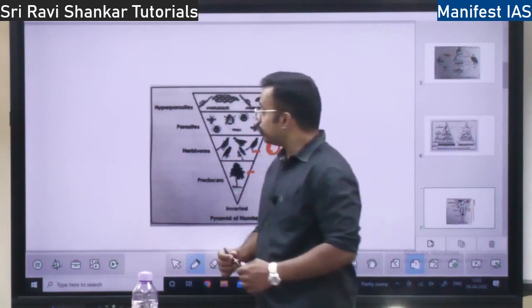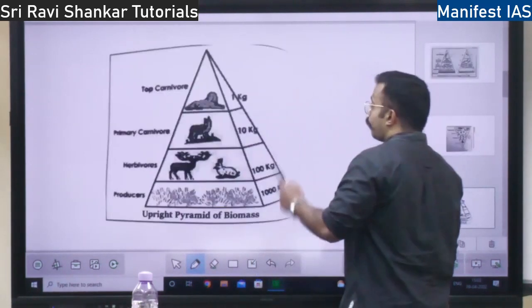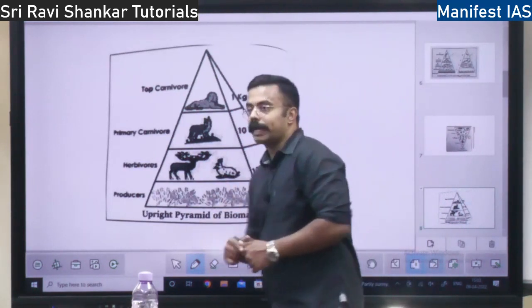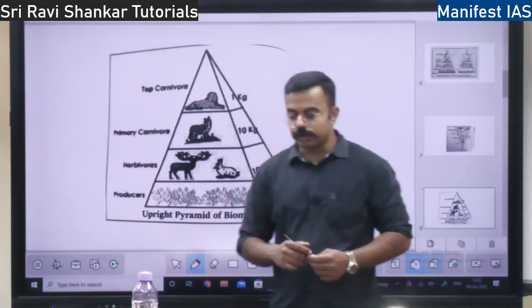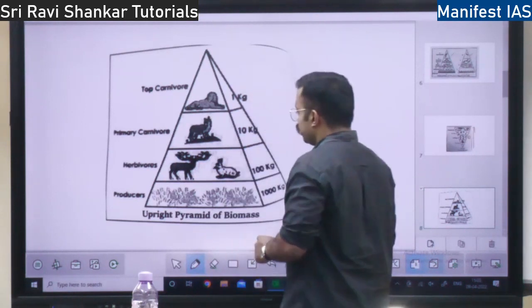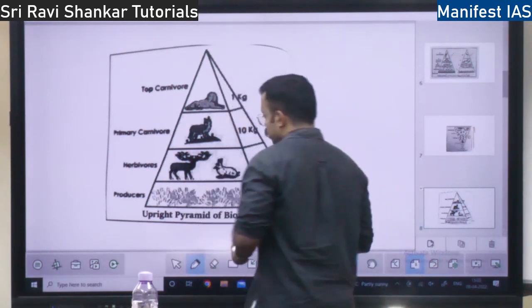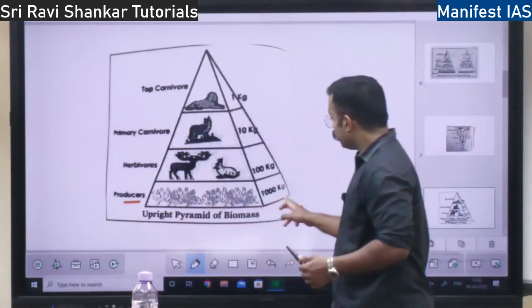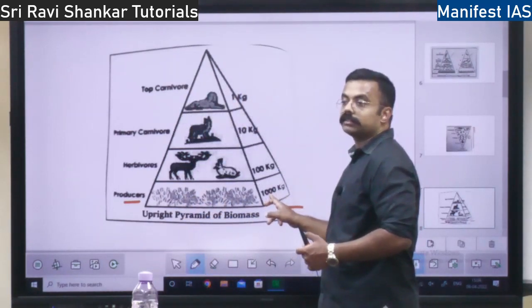In the pyramid of biomass you have both upright as well as inverted. So see, this is a grassland ecosystem. Here you have the producer. The producer is the grass. So here you have 1000 kg of grass.